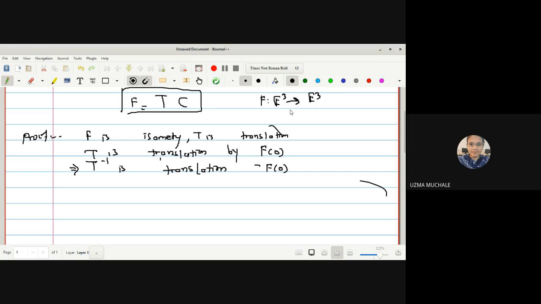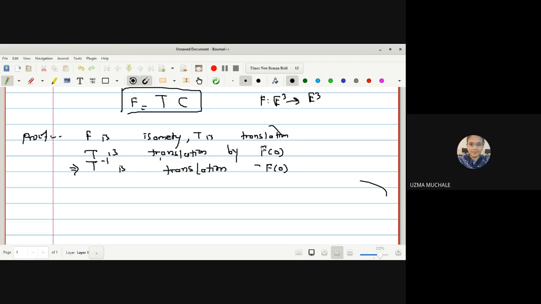Whatever may be the points, they are in E3 space, so we can say that T is a translation by f of 0. Any doubt here? T is a translation by f of 0. No, ma'am. Because whenever we consider a translation, we have a vector. T is a translation by some vector A, B, C, like this.